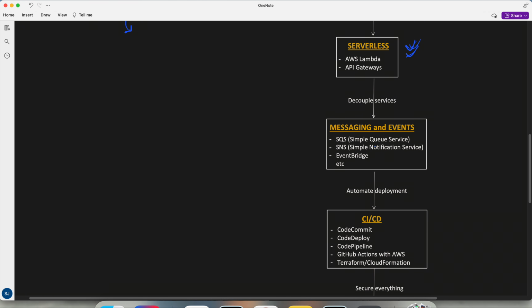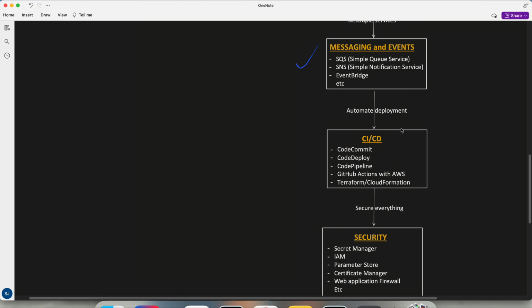Then we will decouple the services with SQS, SNS, EventBridge, so messaging and events. Then whatever application we have, we need to have a deployment, so we will automate the deployment through a CI/CD pipeline, like GitHub Actions, a very important part we can do. Okay, CodeCommit, CodeDeploy, CodePipeline, different features.